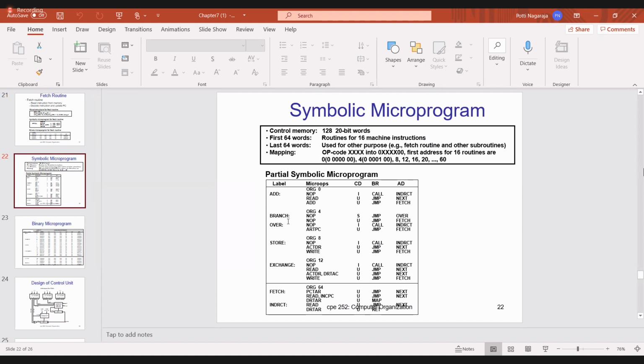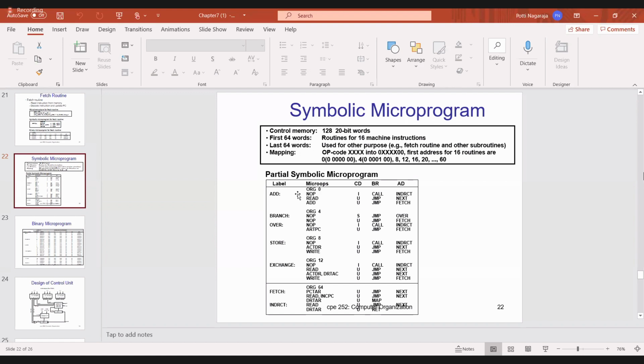Now similarly, they have written the program for this. So this is the partial symbolic microprogram. Here they have given some instructions, but I will not see the entire part, only a few parts. So first one is ADD. ADD is nothing but one instruction. For that also we require one microprogram, which starts from 0. Origin 0. So in the 0 memory location it is present.